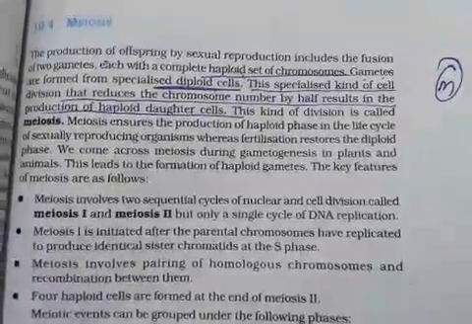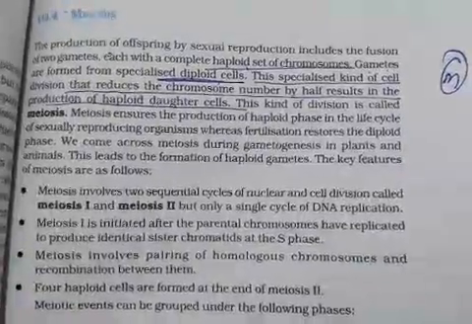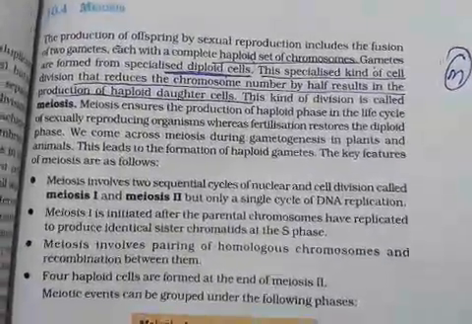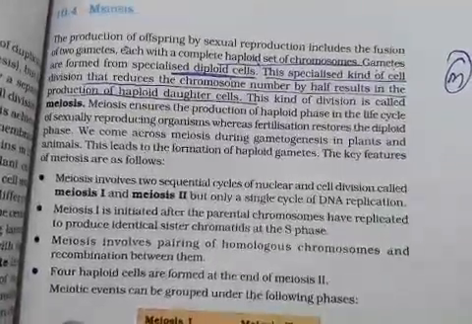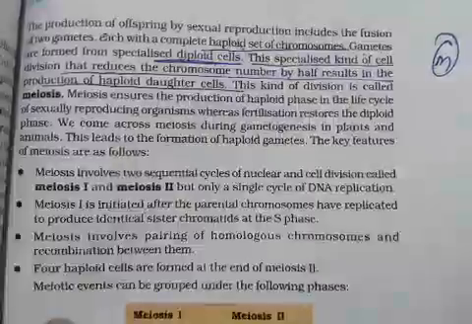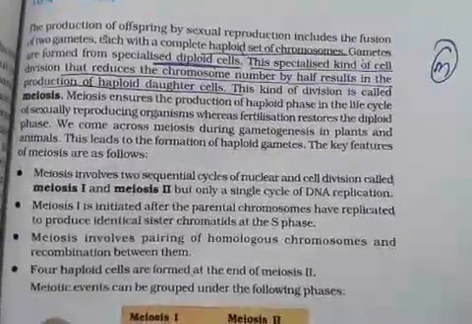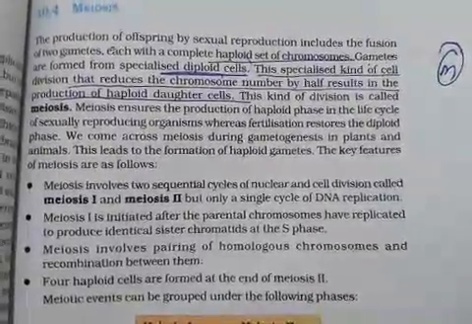Today we are going to start our next topic, that is the second division of this chapter, that is meiosis. So what is meiosis first? It is a kind of division which is responsible for the formation of gametes. It means it is necessary to reduce the DNA content to half.